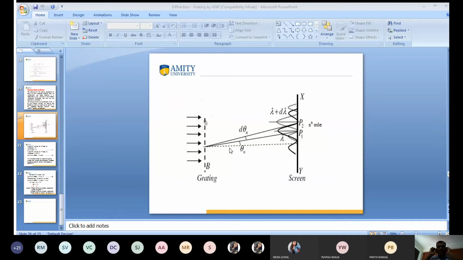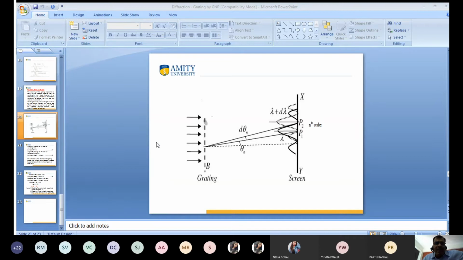Again, I tell you, this is B. Suppose this is a grating. What is a grating? A grating is a large number of slits, and light passes through it. When light passes through the grating, we get the diffraction pattern. We have taken two close wavelengths of light: one is lambda and another is lambda plus d lambda. It is not possible for simple eyes to separate them, so we pass them through a grating, and the grating has the ability to separate them. This is known as resolving power.